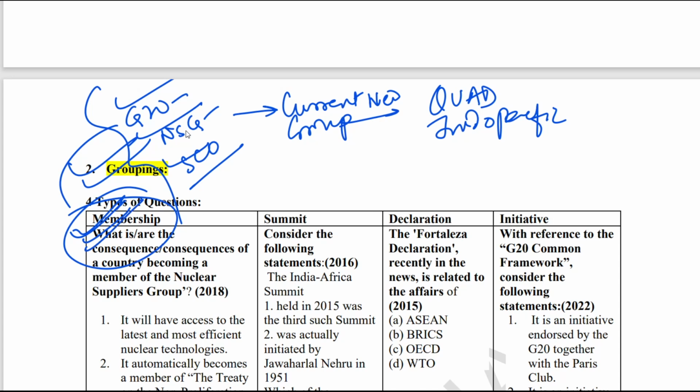Second, what you need to prepare is the various summits. Every grouping will have some summits. For example, the G20 summit is happening in India, and India is the president. So the important organizations and their summits. This year G20 is very important. So when was the first summit? When was the last summit? Who was the president of the last summit? All these types of questions UPSC has also asked.